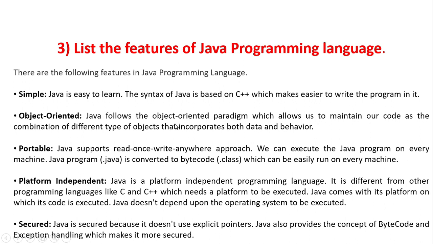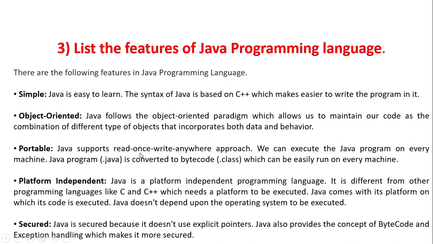Second one is object-oriented. Java follows the object-oriented paradigm, which allows us to maintain our code as a combination of different types of objects that incorporate both data and behavior. We will also see the object-oriented concepts in a few minutes.